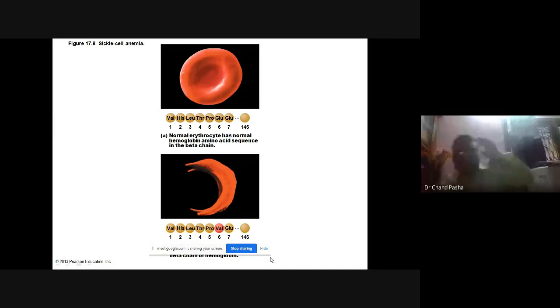You see here, in the normal case, at the sixth position, glutamic acid should be there. If this glutamic acid is there, then it will be biconcave. See here, it is biconcave. If it is shifted to valine, mostly valine or sometimes glutamine, then the amine group and the carboxyl group are different. So if this glutamic acid is replaced with valine, it will lose its shape. A single amino acid is responsible for it. Sixth position, glutamic acid versus valine.